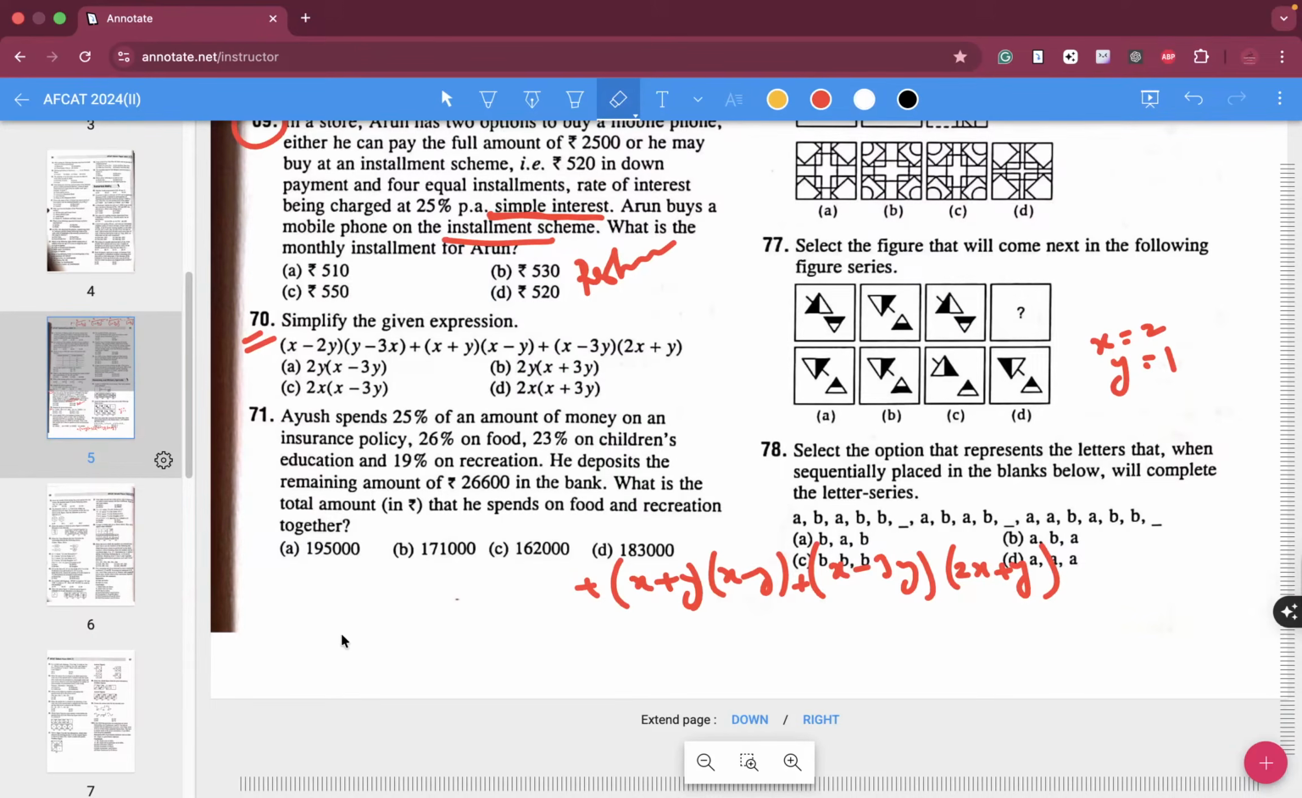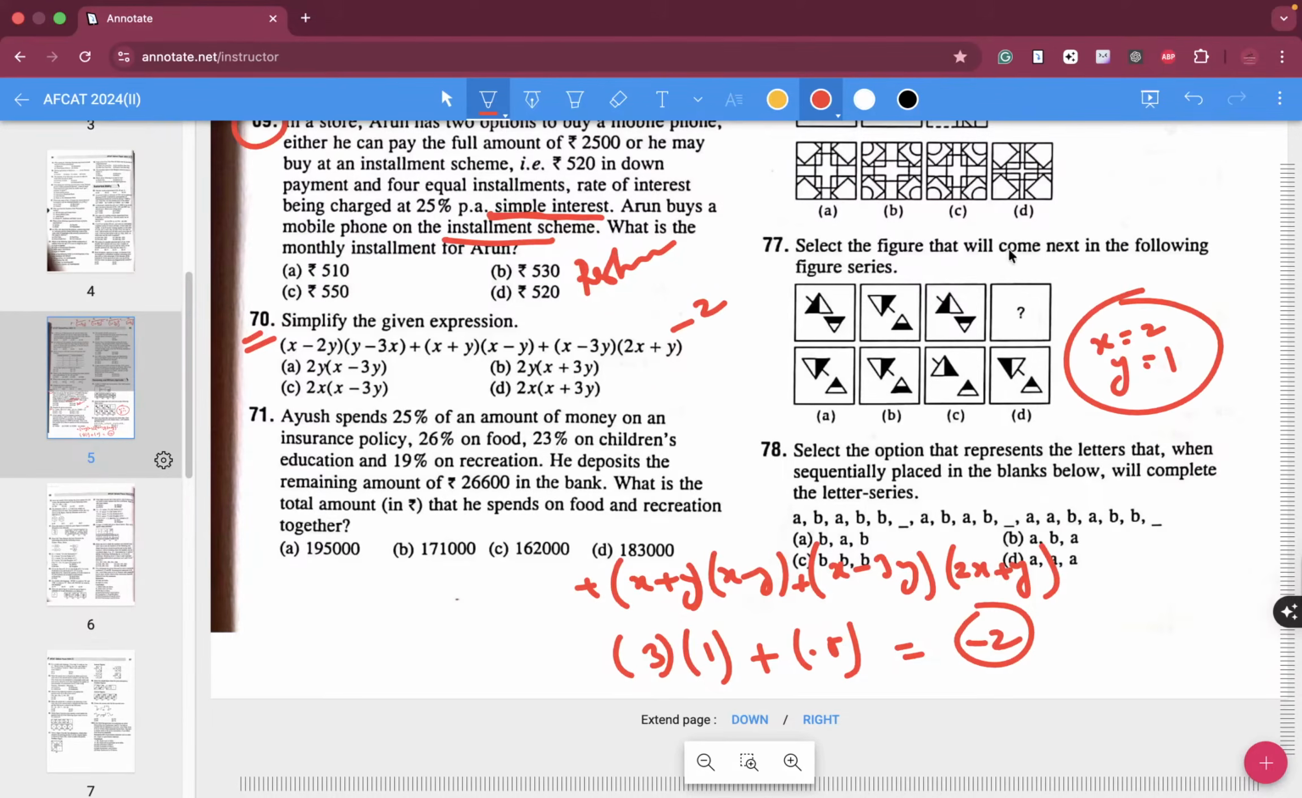Now over here, 2 plus 1 is 3 and 2 minus 1 is 1, plus over here x value is 2 minus 3 and 2x value is 4 plus 1. So this value is how much? 5, and this value is minus 1. So this is minus 5. 3 plus minus 5 is minus 2. So by putting this value you should get minus 2.